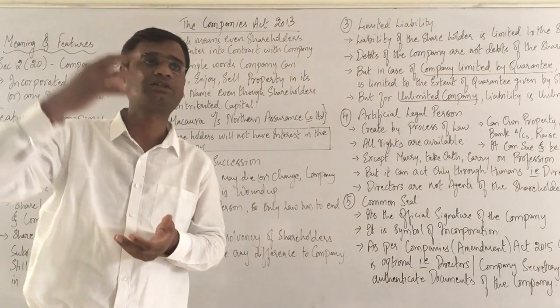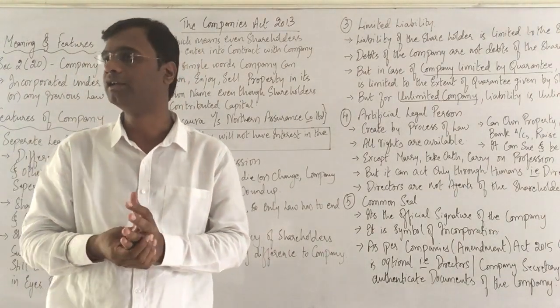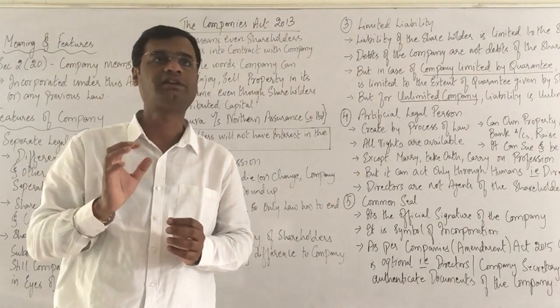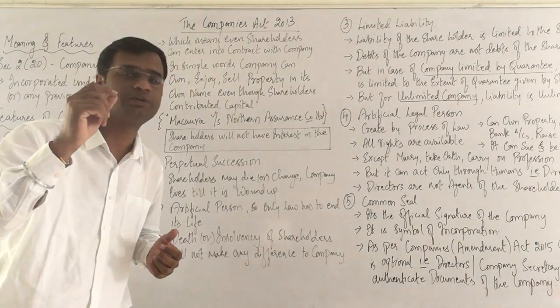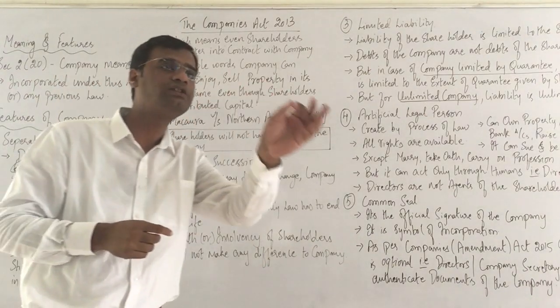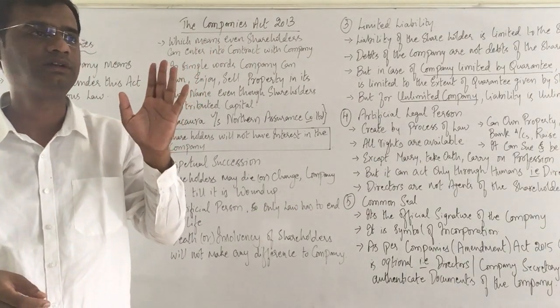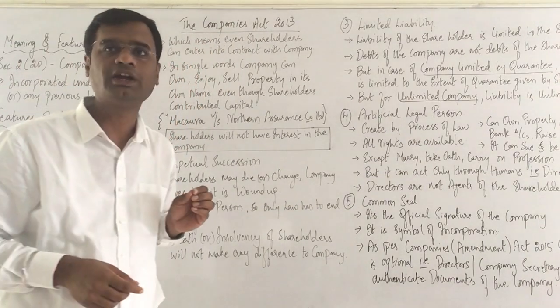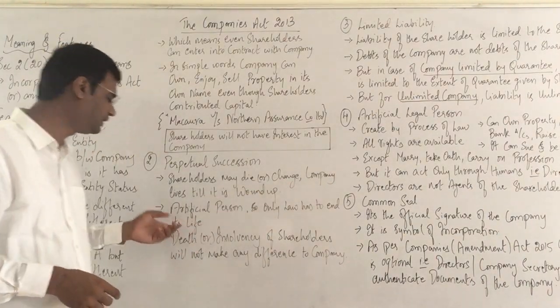It was not by birth or by virtue of God or by virtue of what we believe in the system of biology. So clearly understand, it is an artificial person in the eyes of law. If it is an artificial person in the eyes of law, the law only should end its life, meaning liquidation or in simple words called winding up of the company. So an artificial person, so only law has to end its life.